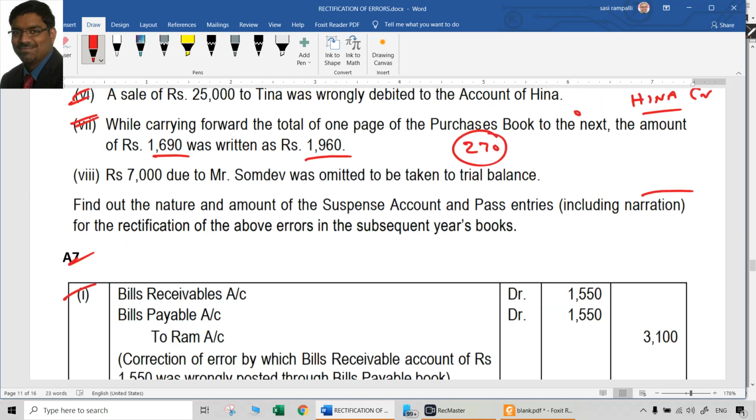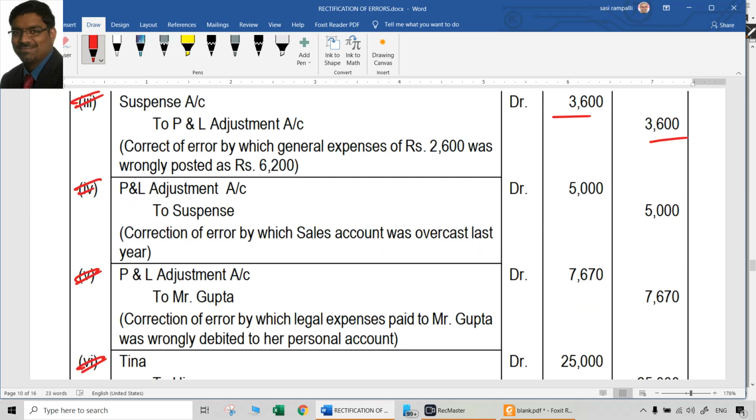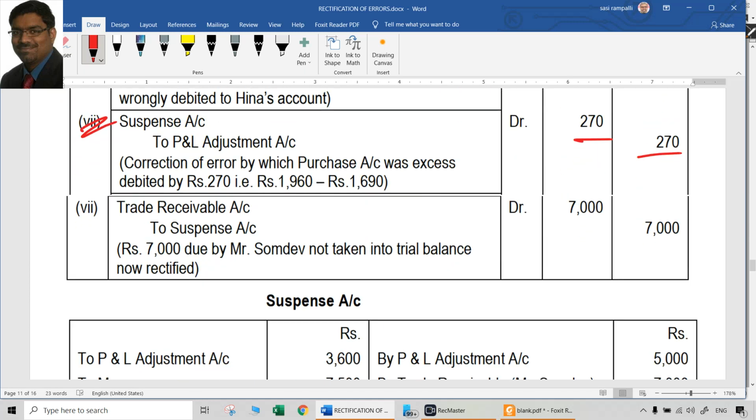Then the 8th point, 7,000 due to Somdev was omitted to be taken to trial balance completely. So due to Somdev was not at all taken to trial balance, which means the trial balance would not have matched because of this. So now we have to take this one-sided entry also. Due to Somdev means he is definitely a creditor for us, so a credit balance should be there for Somdev. Somdev account should be credited, debit should be given to suspense account. So suspense account at R2, Somdev account.